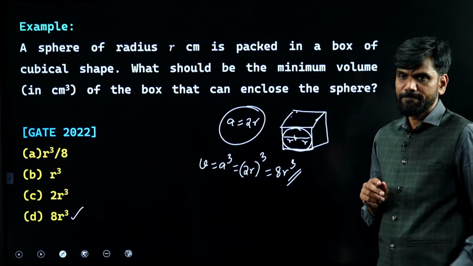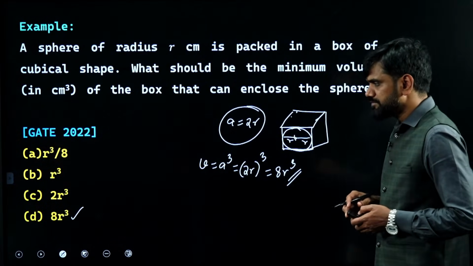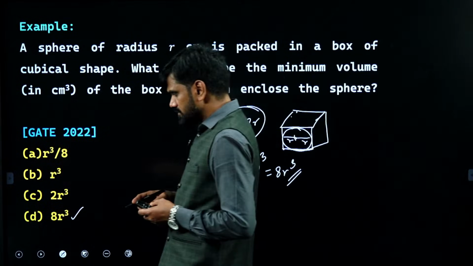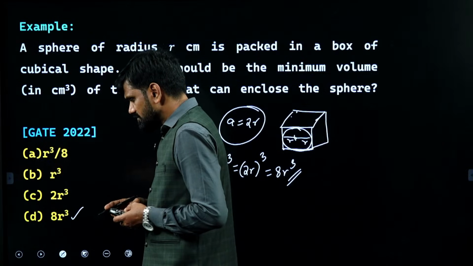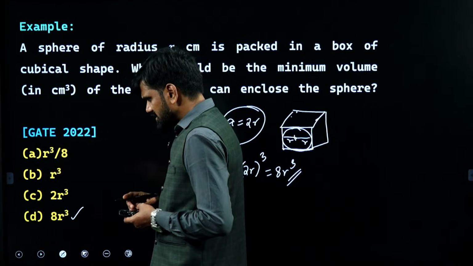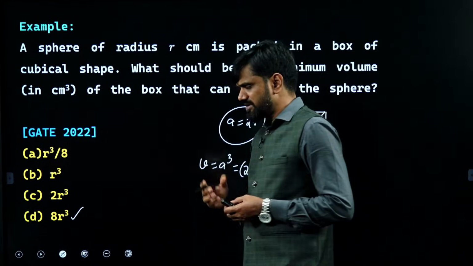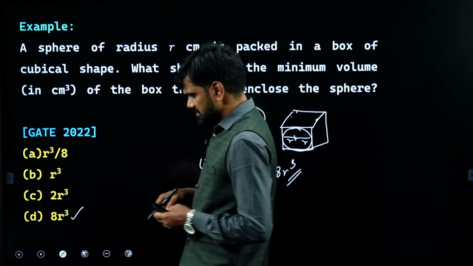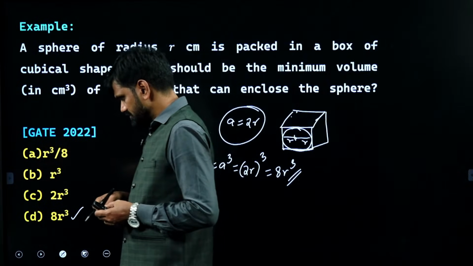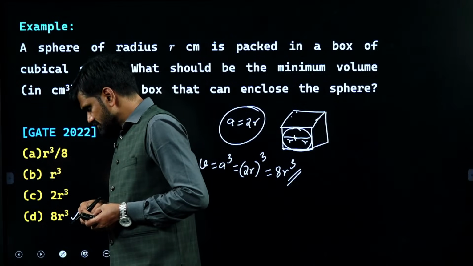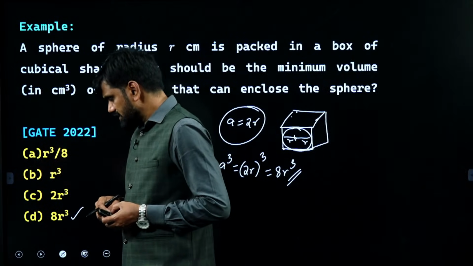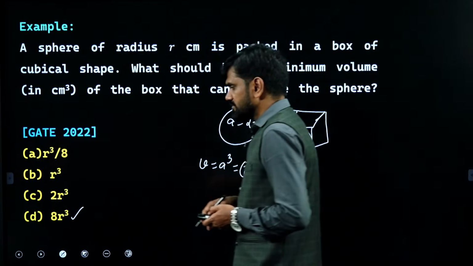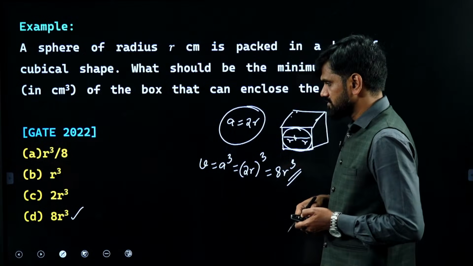Getting it? Any doubt? No, I am not taking especially 22, dear. I just have taken random questions. 23 also we have covered, not specifically 22. Right? 23 also we have shown.